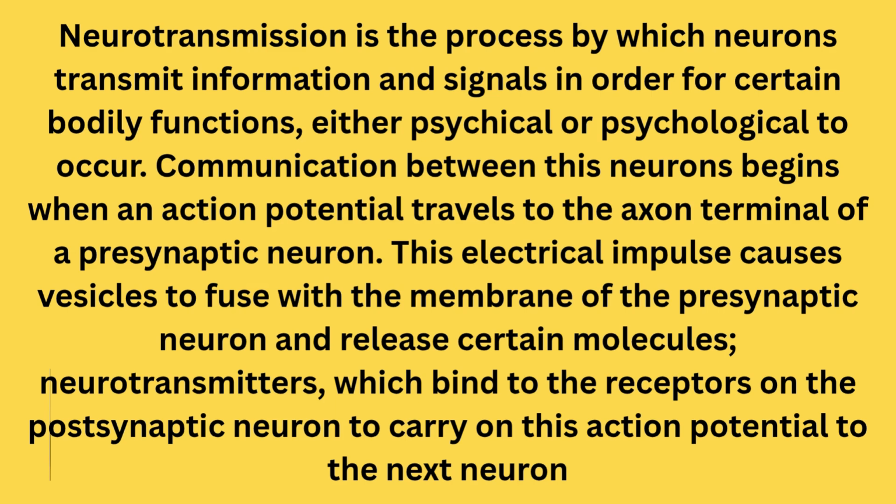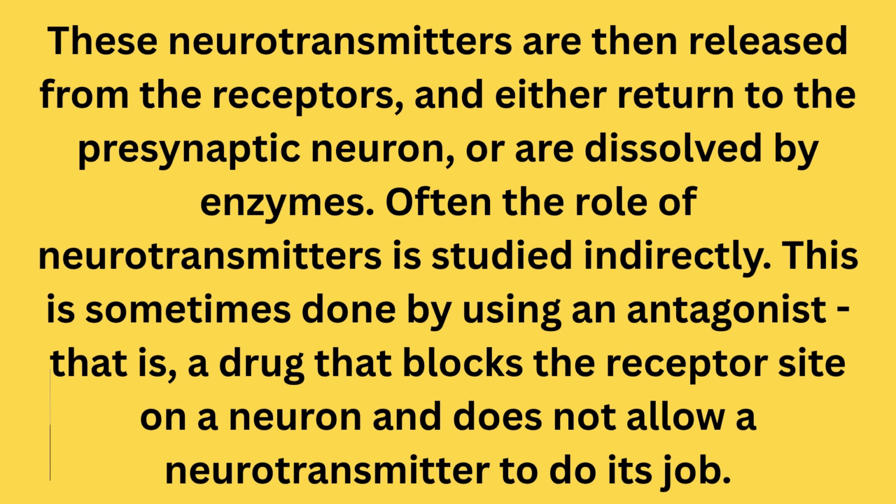This electrical impulse causes vesicles to fuse with the membrane of the presynaptic neuron and releases certain molecules, neurotransmitters, which bind to the receptors on the postsynaptic neuron to carry on this action potential to the next neuron. These neurotransmitters are then released from the receptors and either return to the presynaptic neuron or are dissolved by enzymes.